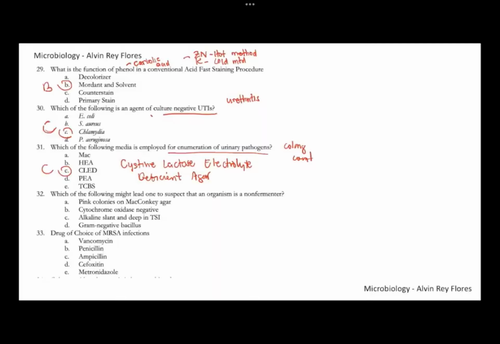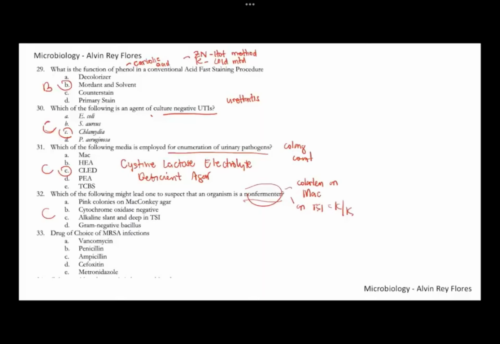Okay, 32. Which of the following might lead one to suspect that the organism is a non-fermenter? If it's a non-fermenter, it will not break down your sugar in the absence of oxygen. Usually, they are colorless on MacConkey agar, and on your TSI tube you have a K over K reaction, alkaline slant over alkaline butt. So for number 32, this is letter C.